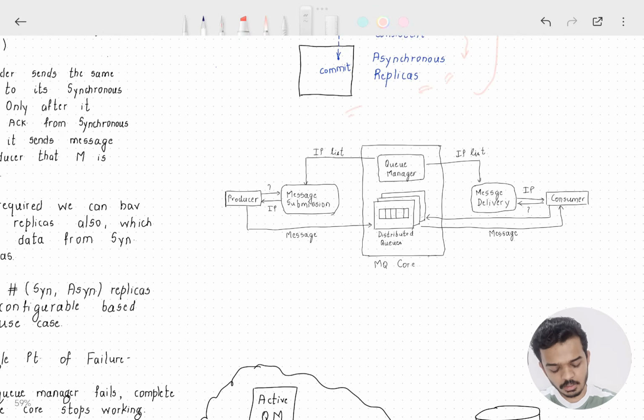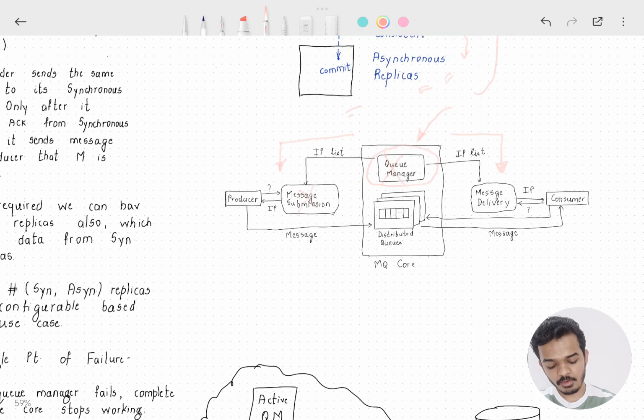Now while discussing the high level design, we saw that there is a queue manager in our design, and there is a single queue manager here. What if this queue manager itself fails? If this queue manager fails, it will not be able to send the list of IPs to the message submission service and message delivery service, right?